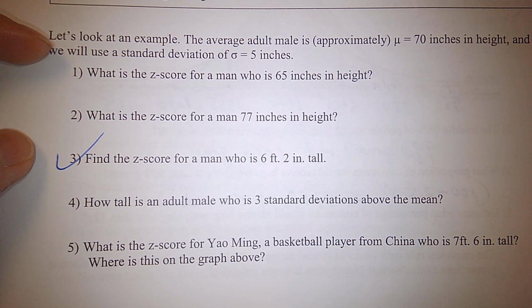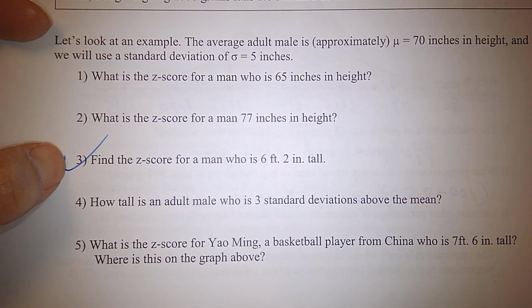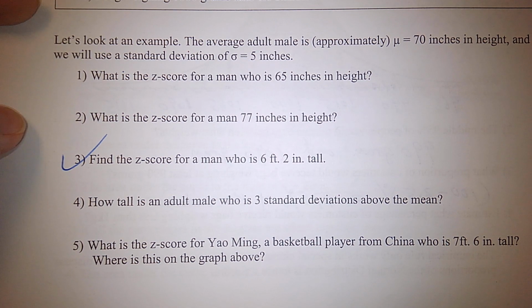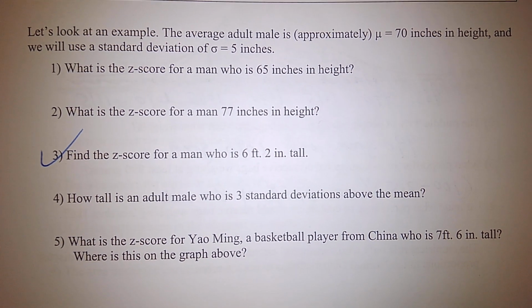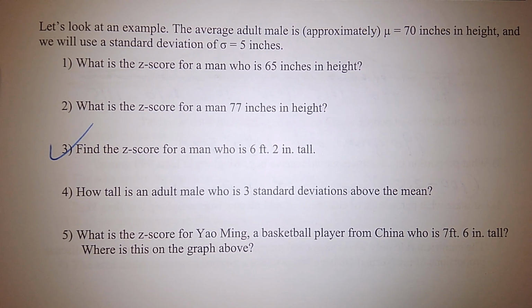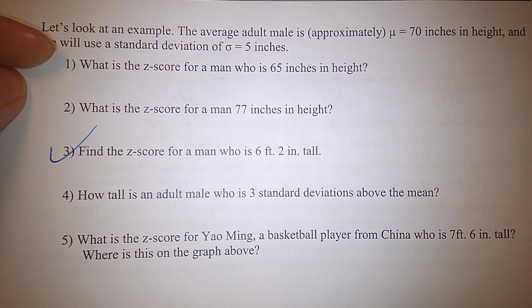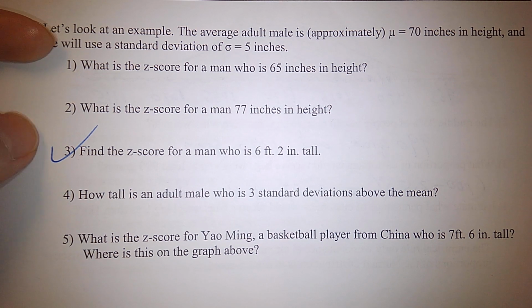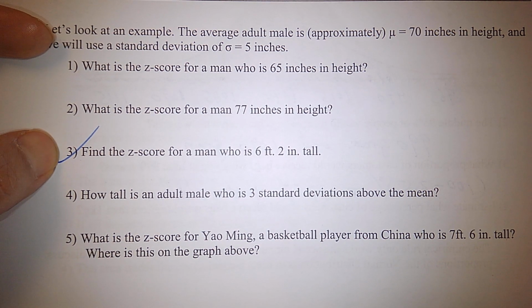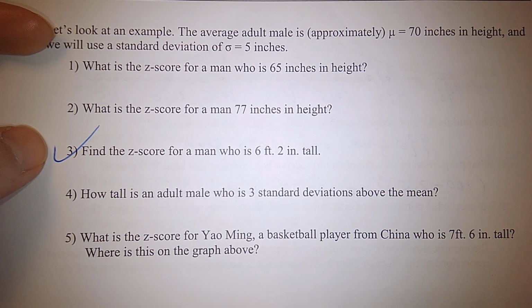Andrew, can you read question 3 for us? Let's look at an example. The average adult male approximately equals 70 inches in height, and we will use a standard deviation of sigma equals 5 inches. Find the z-score for a man who is 6 feet 2 inches tall. Okay, good, thanks.